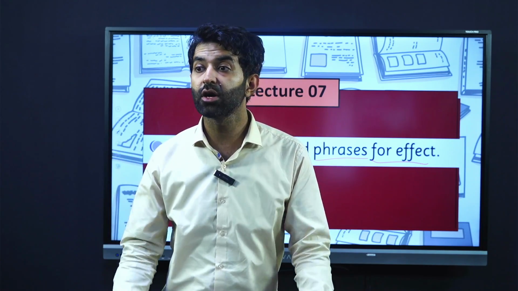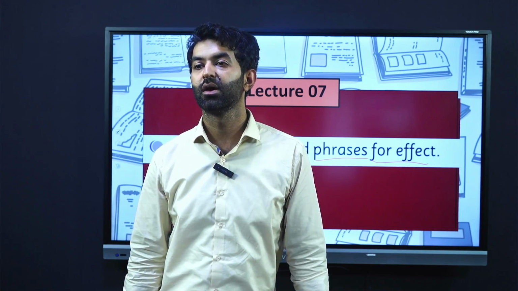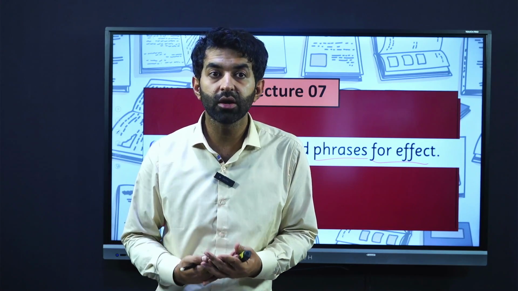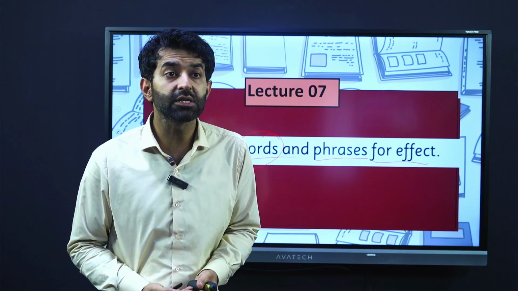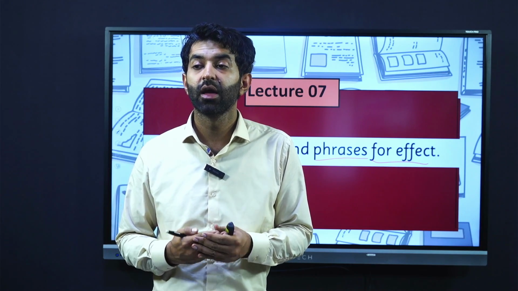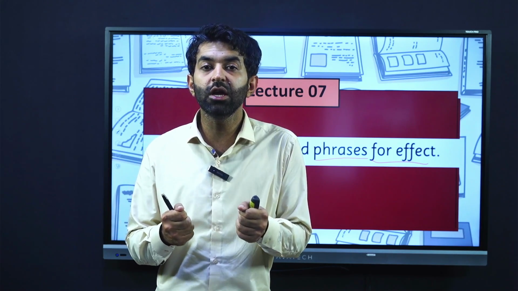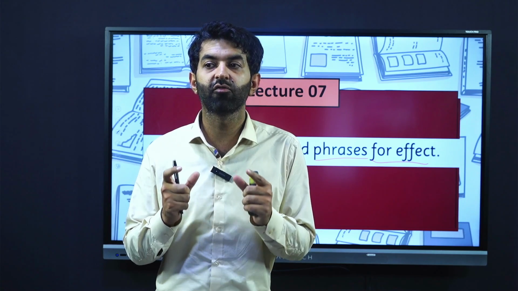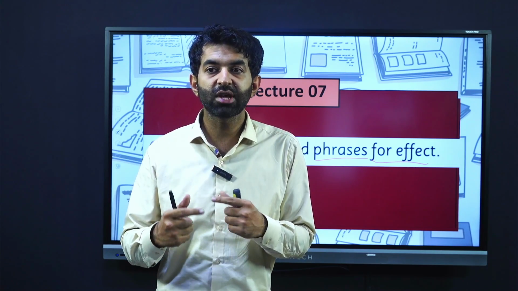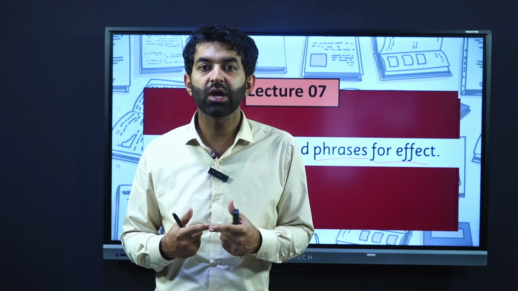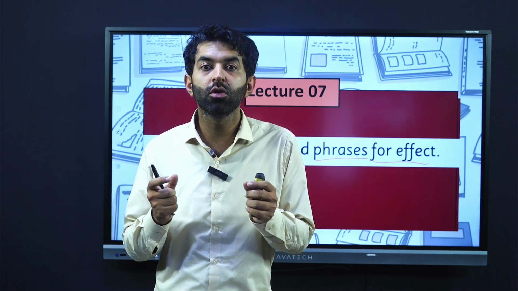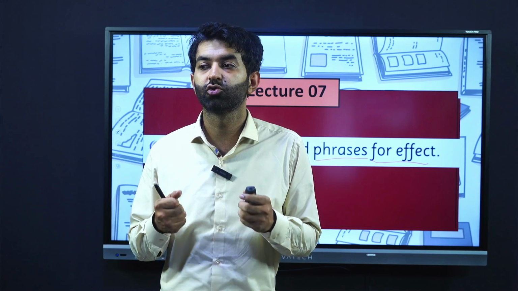We have to choose those words that act as keywords and have an effect on the reader. There are very strong phrases, very strong words. When we are writing something, we need to choose which verb, which type of adjective, which kind of phrase we are going to use to make the text strong.